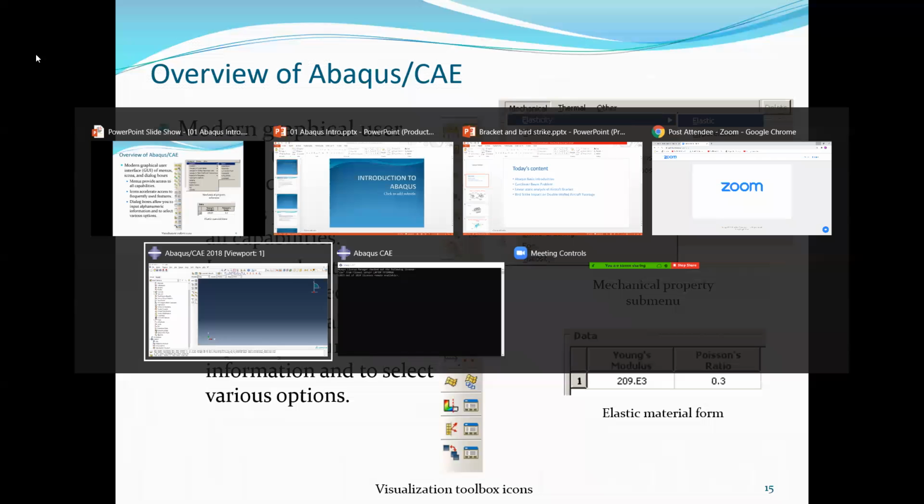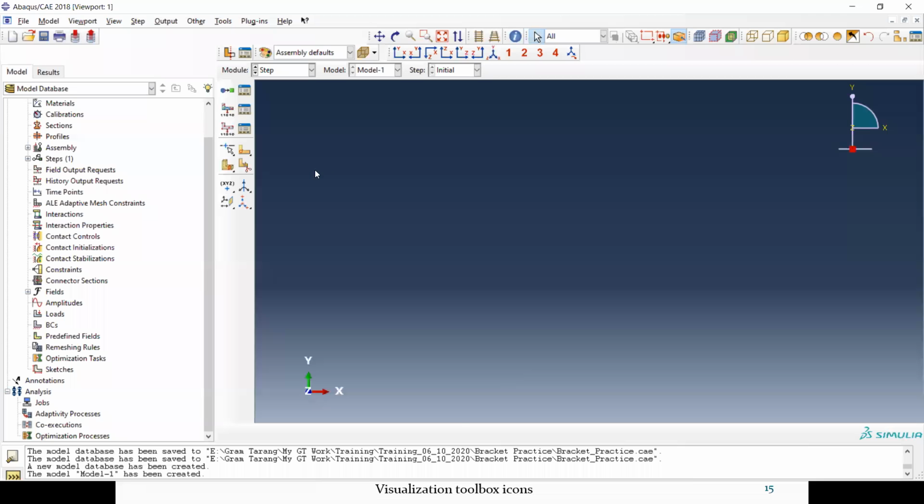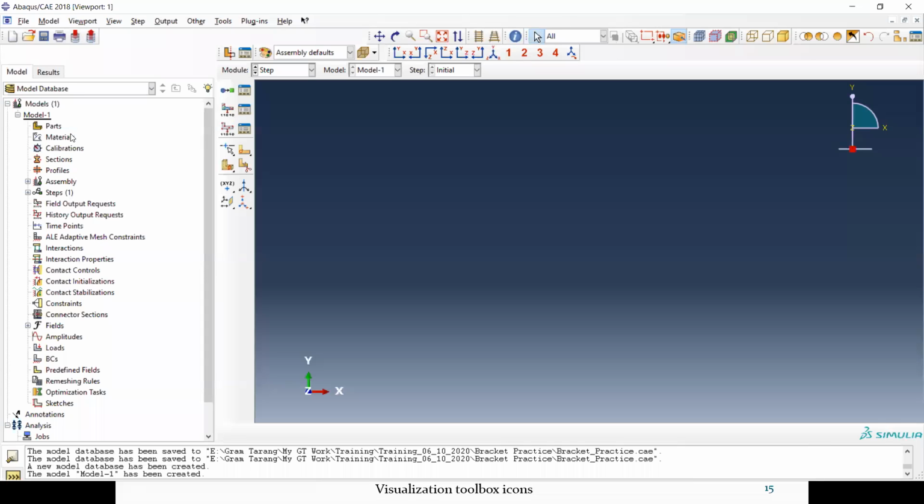Okay, can you see this Abaqus window? Now, it's visible. Okay, so